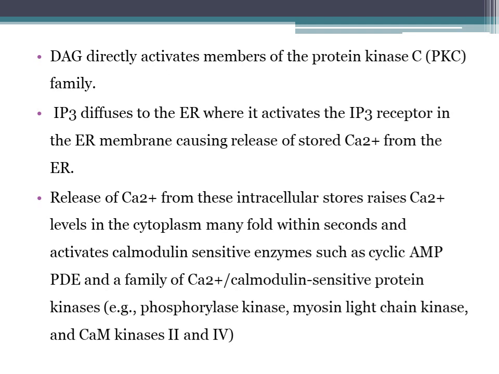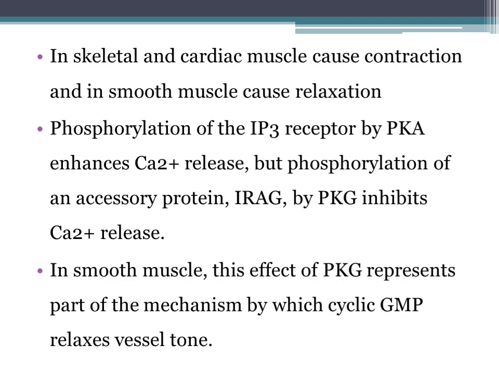When this release of calcium happens, there is calcium induced calcium release through ryanodine receptors, and in seconds a huge amount of calcium is released. It will activate calmodulin sensitive enzymes such as cyclic AMP PDE, and calcium calmodulin sensitive protein kinases such as phosphorylase kinase, myosin light chain kinase, and CaM kinase 2. In skeletal and cardiac muscle, phospholipase C activation causes contraction. However, in smooth muscle, it causes relaxation.